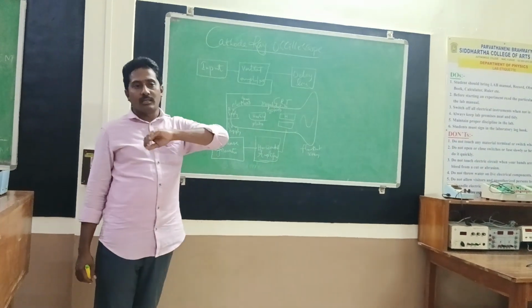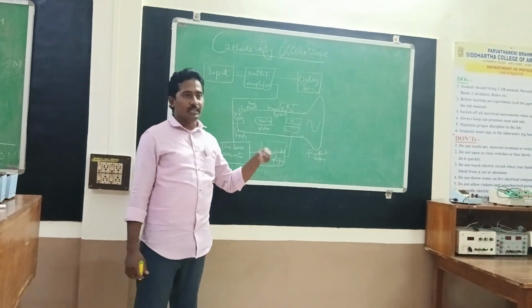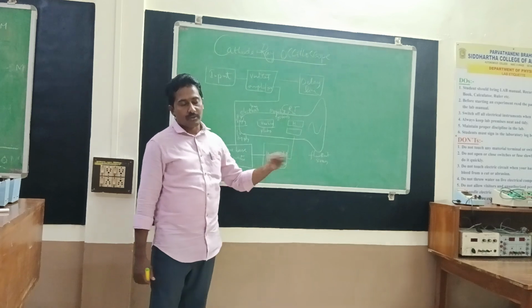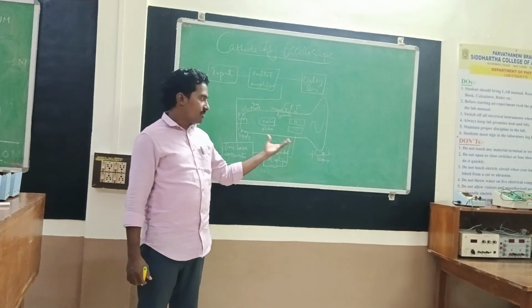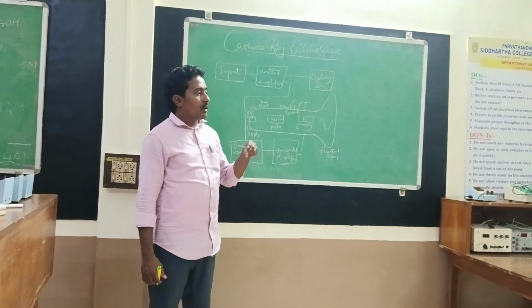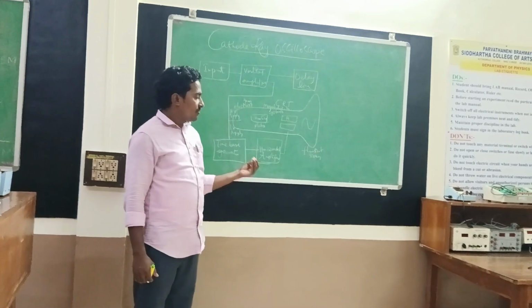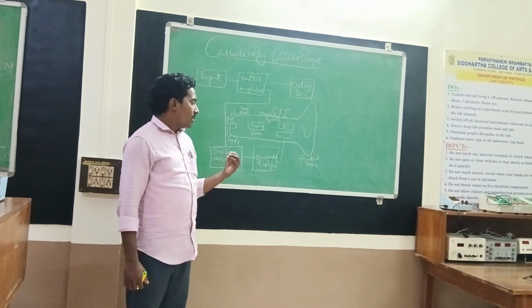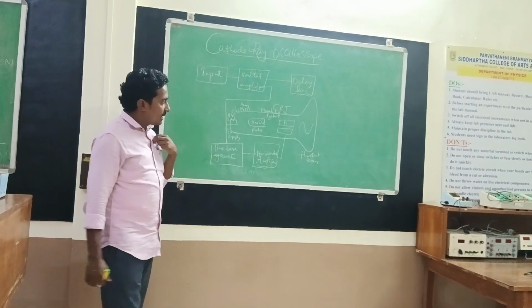The CRO has a number of switches, indicators, and control units. It has vertical shift control, horizontal shift control, time-base control, and also intensity control, focus control, and is used with different channels. These are the various controls of the CRO.